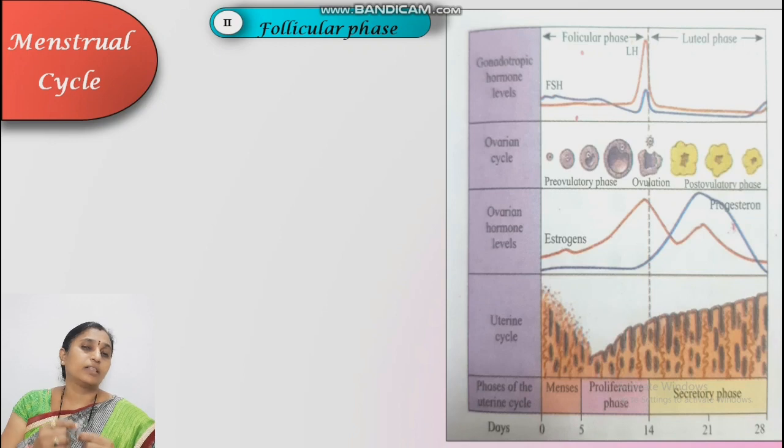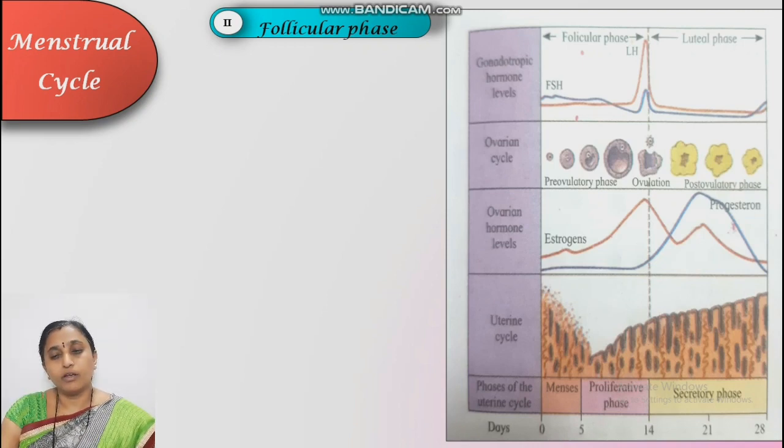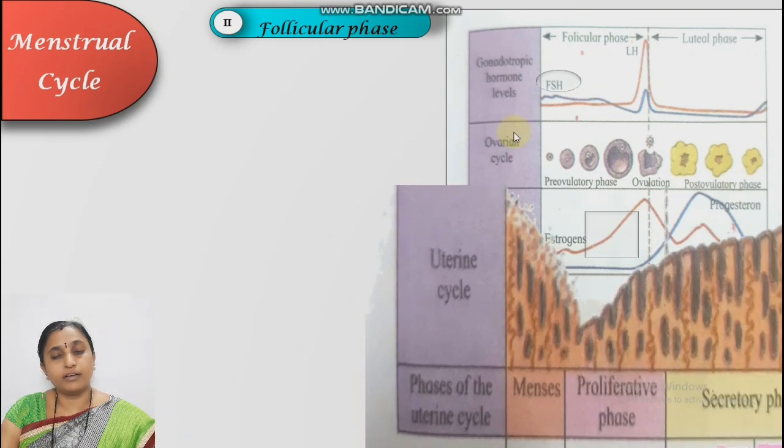In the ovary, it stimulates the corpus luteum. It ruptures the mature Graafian follicle, releases the ovum, converts this Graafian follicle into corpus luteum, and stimulates the corpus luteum to secrete what? Progesterone hormone. See here, during this phase, FSH secretion increases. Due to which changes in the ovary as well as the uterus take place.